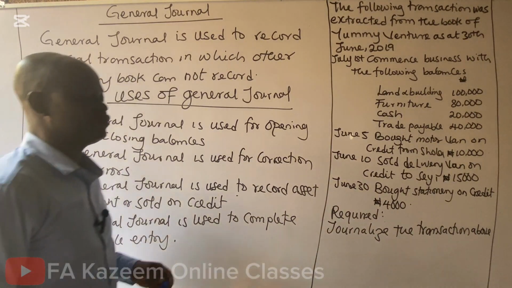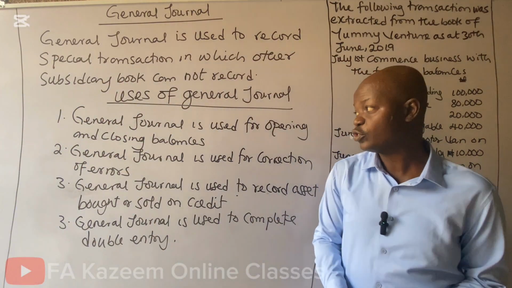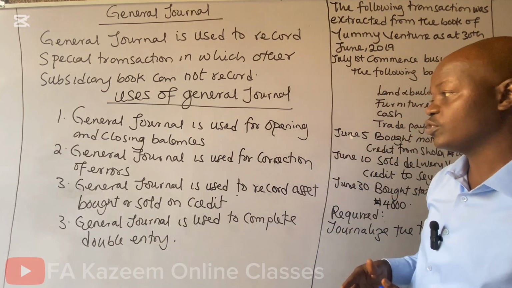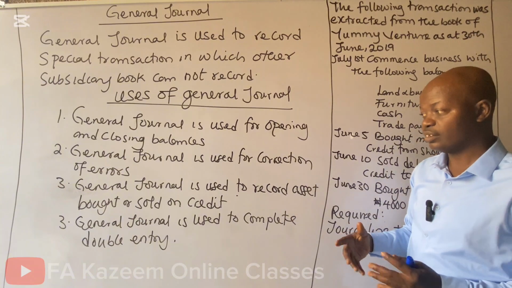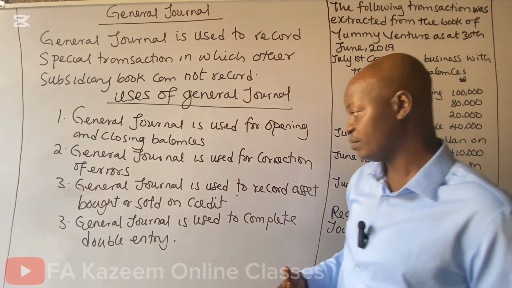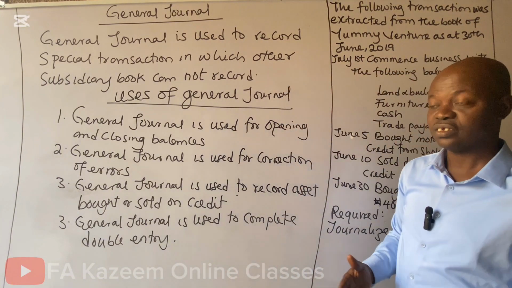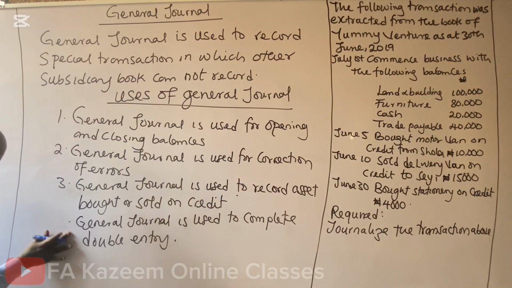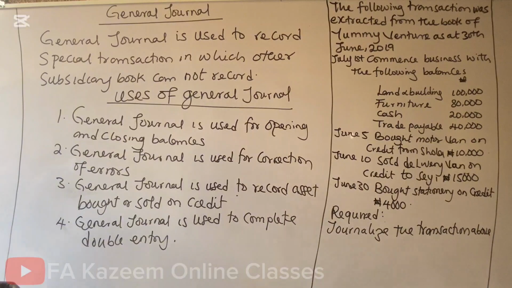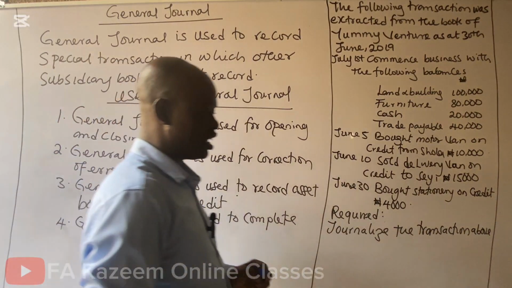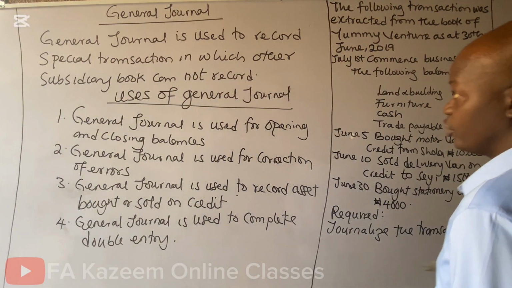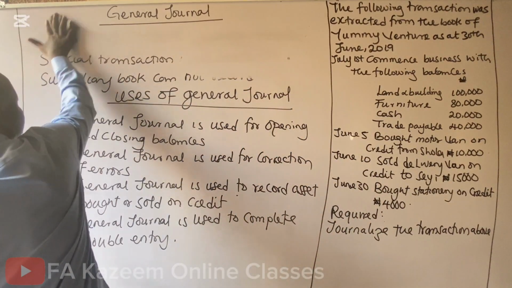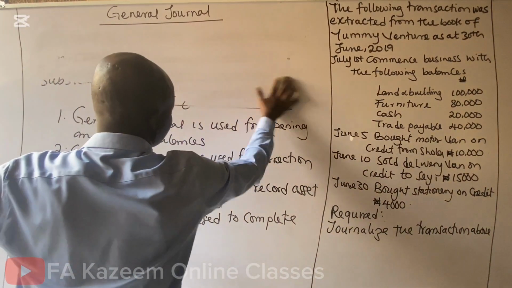These are the major uses of general journal. One, it is used for opening and closing entries. Two, general journal is used for correction of error. Three, general journal is used to record assets bought or sold on credit. And four, general journal is used to complete double entry. In this case, let's look at an illustration on general journal.